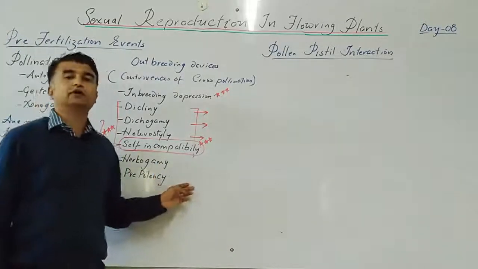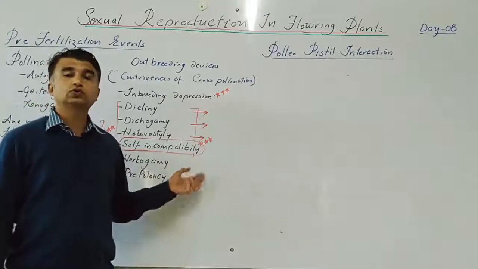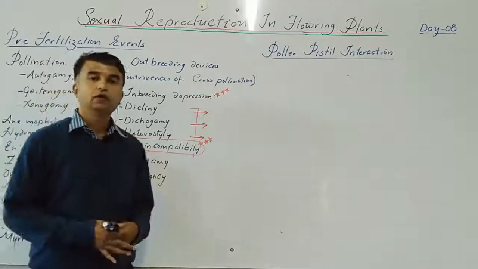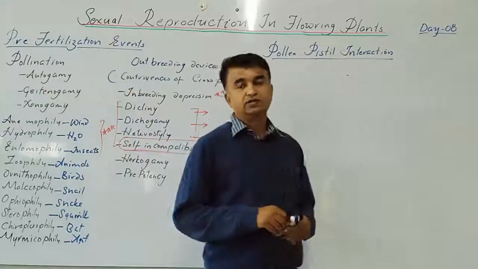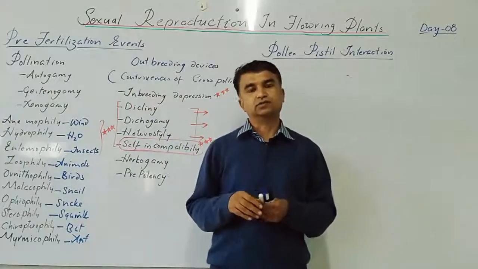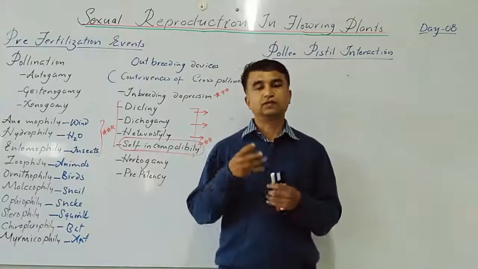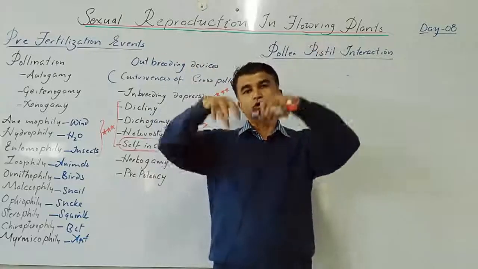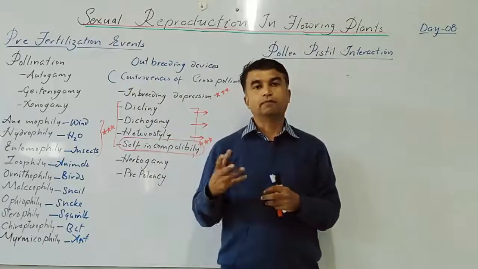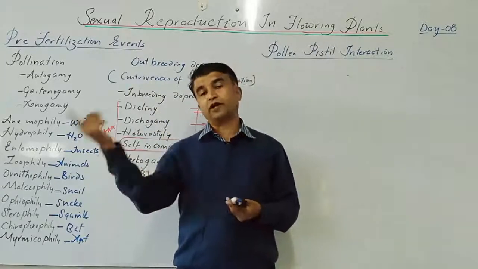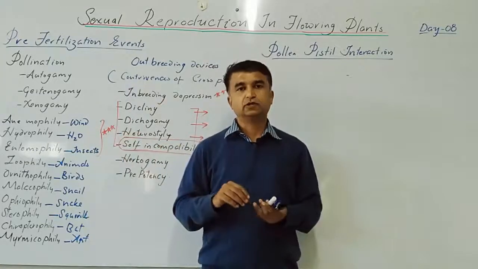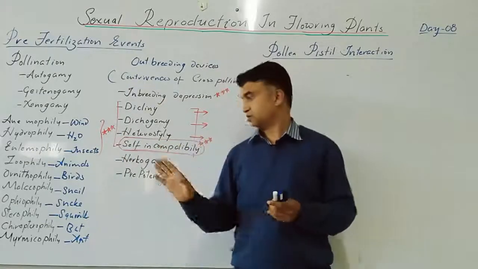Next one, prepotency. This is also a physiological mechanism where the self pollen grains are prohibited, means they will not germinate. So on the stigma, different types of pollen grain will land. But the pollen grains of a different plant of the same species will germinate first compared to the self pollen grain.